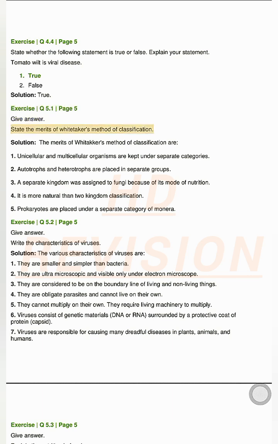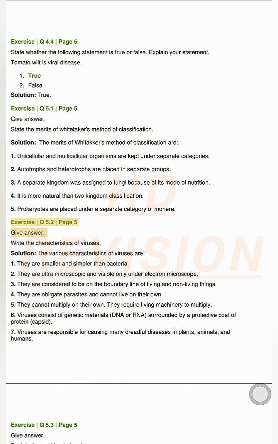Give answer. State the merits of Whittaker's method of classification. Solution. The merits of Whittaker's method of classification are: 1. Unicellular and multicellular organisms are kept under separate categories. 2. Autotrophs and heterotrophs are placed in separate groups. 3. A separate kingdom was assigned to fungi because of its mode of nutrition. 4. It is more natural than two-kingdom classification. 5. Prokaryotes are placed under a separate category of Monera.